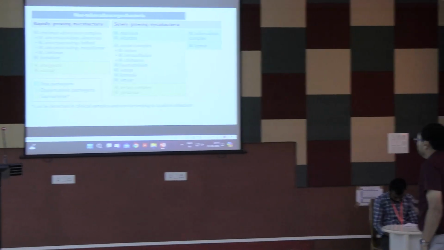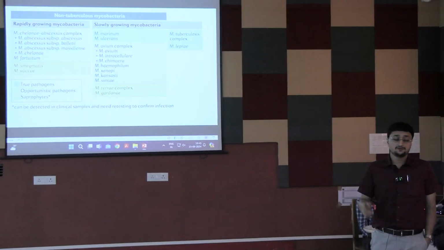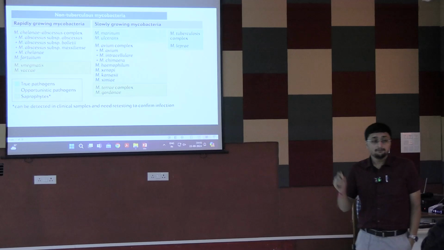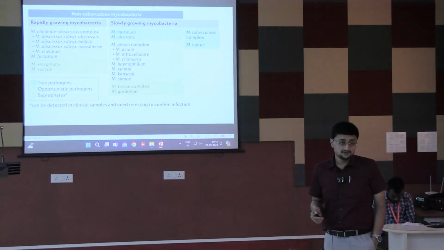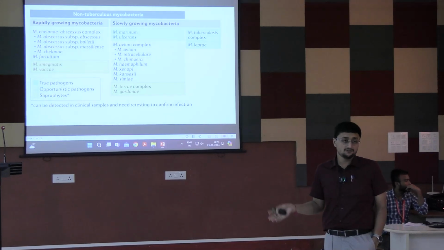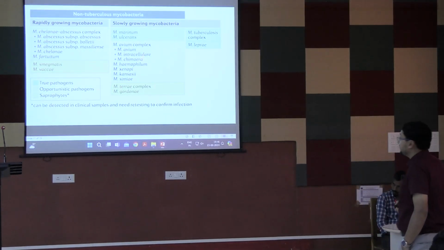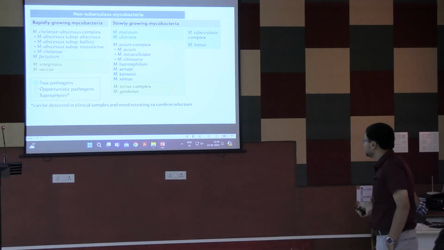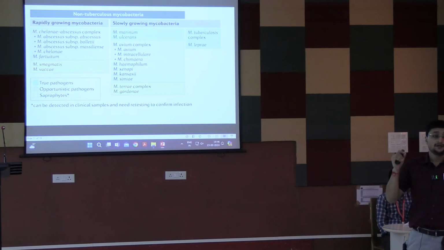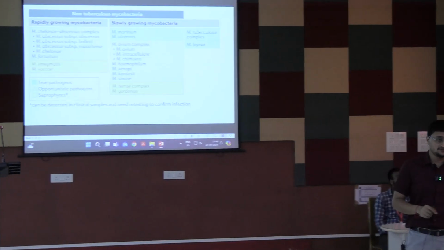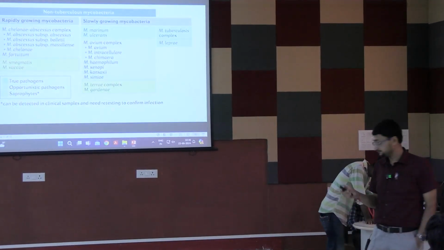Among slow growing mycobacteria, the most important organisms are Mycobacterium marinum and Mycobacterium ulcerans. So Mycobacterium marinum causes swimming pool granuloma. This is a different type of granuloma. And these organisms, Mycobacterium avium complex and Kansasii, frequently cause pulmonary tuberculosis, just like Mycobacterium tuberculosis.